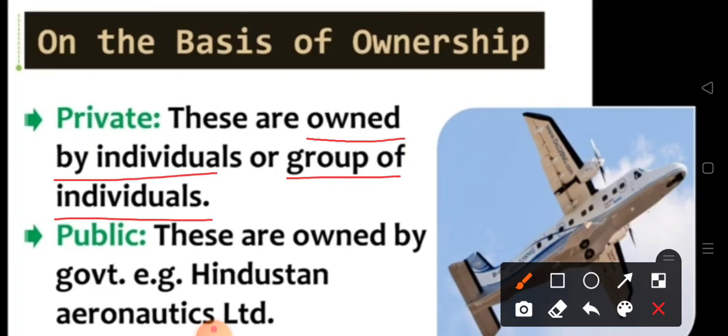These are examples of private industries. Now public industry, these are owned by government. Its owner is government, and examples are Hindustan Aeronautics Limited, Hindustan Machine Tools, Steel Authority of India Limited. These are examples of the public sector.